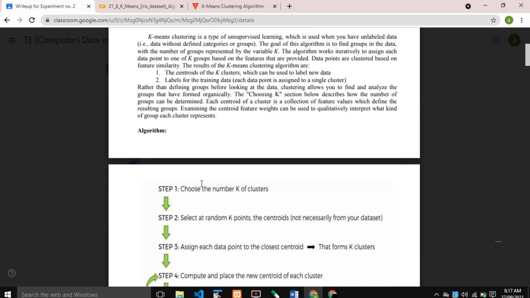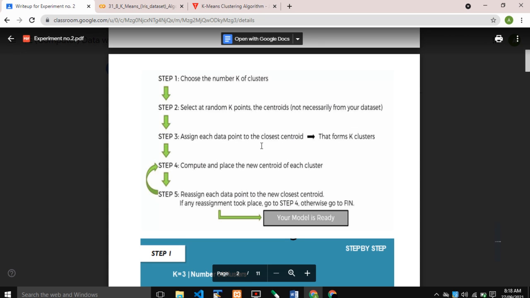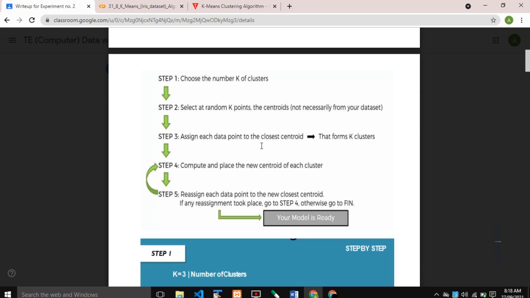Next is the algorithm. The first step is to choose the number k of clusters. The second step is to select random k points as centroids, not necessarily from your dataset. A dataset is nothing but a collection of data in tabular form.